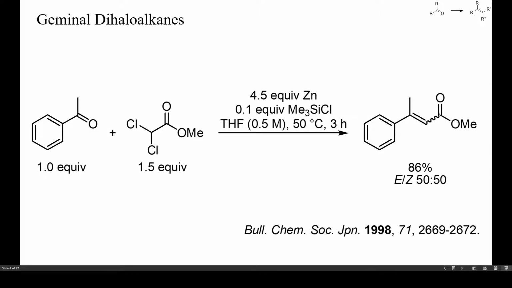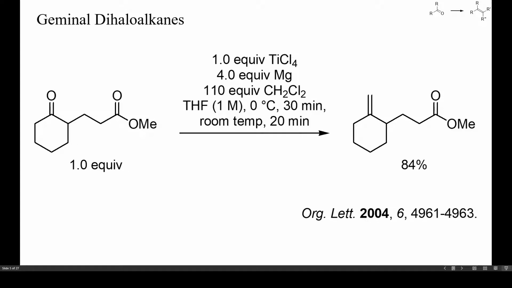Dichloromethane is usually too unreactive for such one-pot olefinations, but occasionally successful examples are reported. Here, dichloromethane was metallated with a mixture of magnesium and titanium tetrachloride, and a substituted cyclohexanone could be methylenated in high yield, without any modification of the methyl carboxylate.